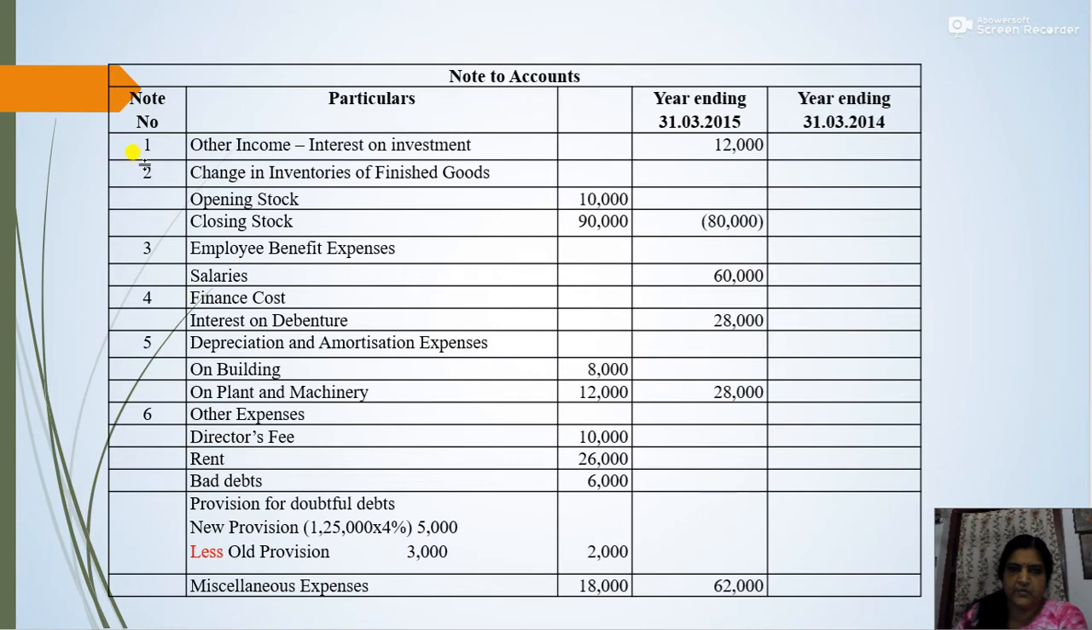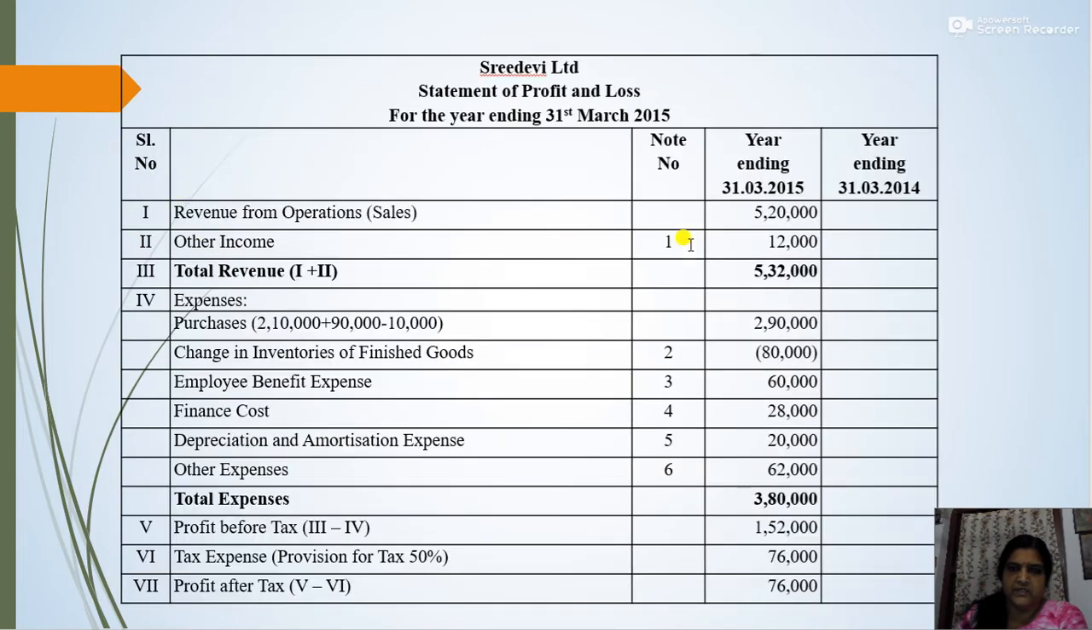So let's see the note to account. So other income, interest on investment 12,000. Okay. So other income 12,000. The total revenue will be revenue from operation 5,20,000 and other income 12,000. Total 5,32,000. Then comes expenses. Now the usual expenses are purchases, change in inventory, employee benefit expense, then finance cost, depreciation, amortization expense and also other expenses. So here there are note numbers 2, 3, 4, 5 and 6.